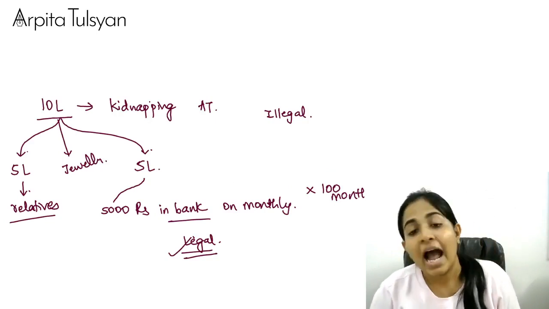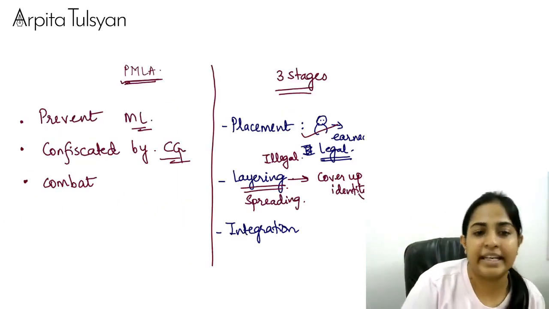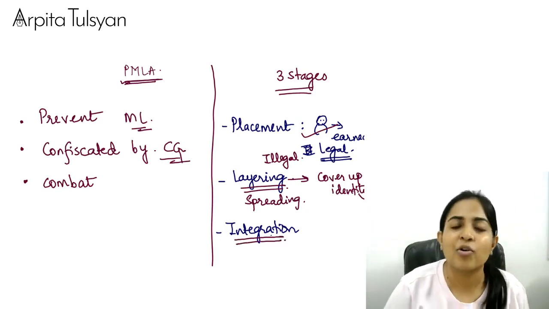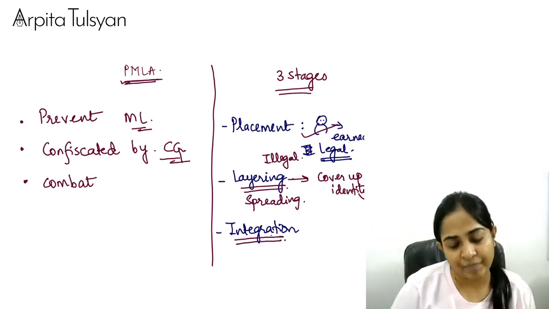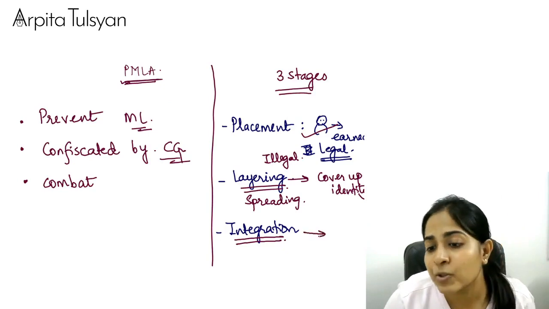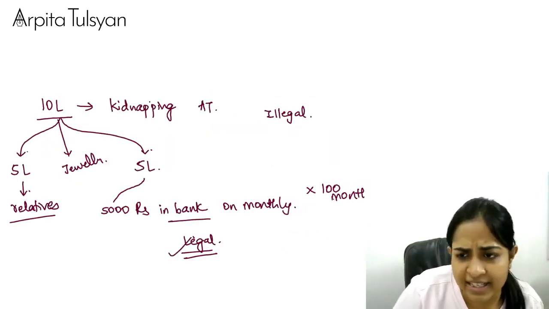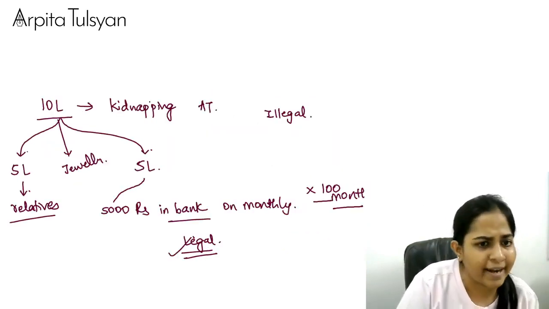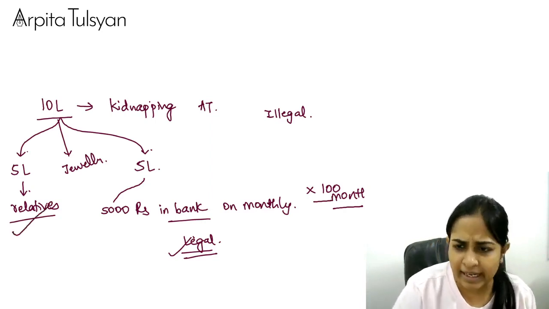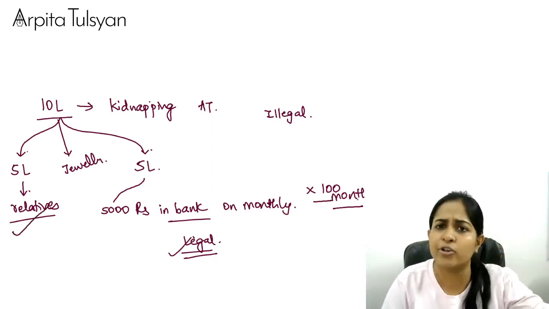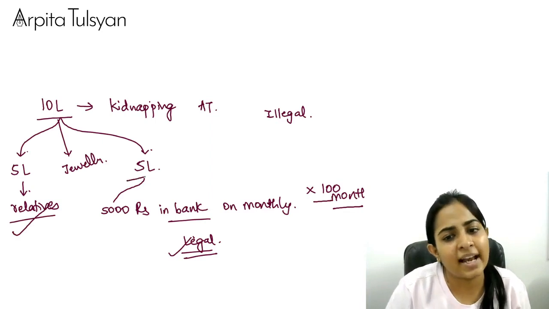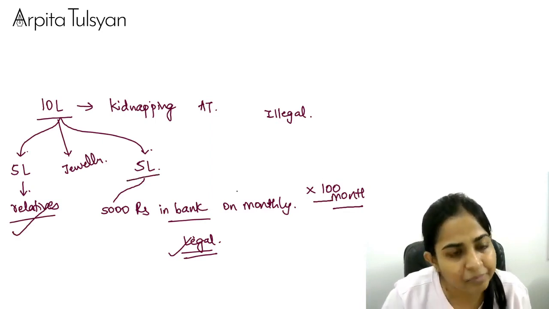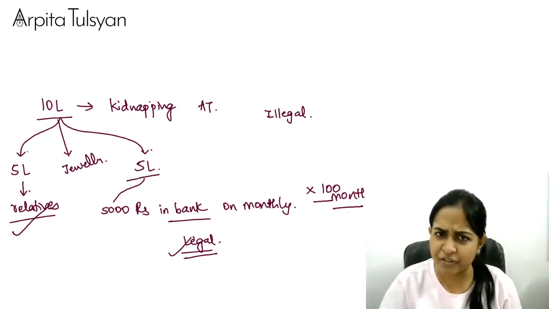And then, after this, the last stage is called integration. As soon as the entire transaction is completed, that is after 100 months, this 5 lakh is with my relative, given as a gift, which I have shown as drawings in my books. This 5 lakh rupees is put in my bank. Ultimately, the entire amount is finished.